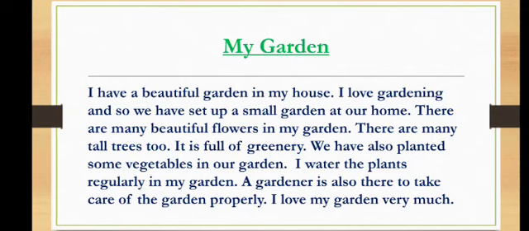So we have also planted some vegetables in our garden. I water the plants regularly in my garden. A gardener is there to take care of the garden properly. I love my garden very much. Clear? So I hope you've understood this part, how I have used some more words to make it more beautiful. So let me read out the paragraph once again so that you understand pretty well.